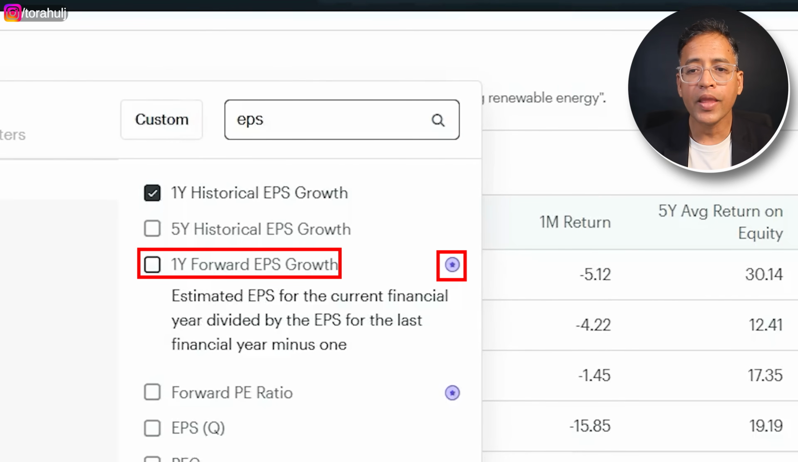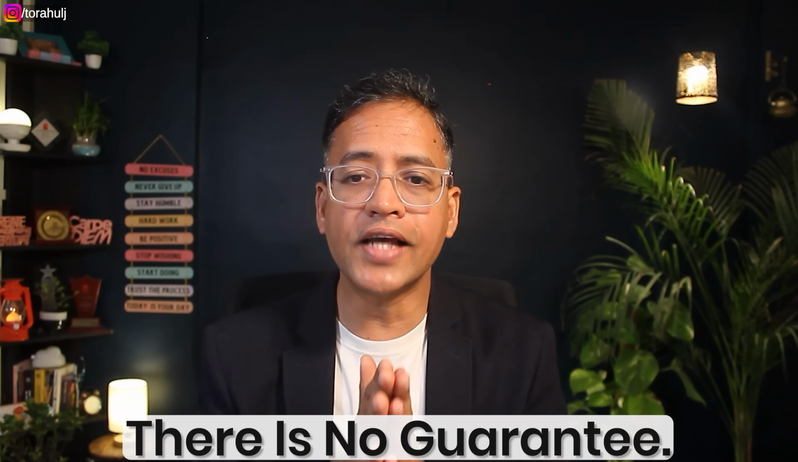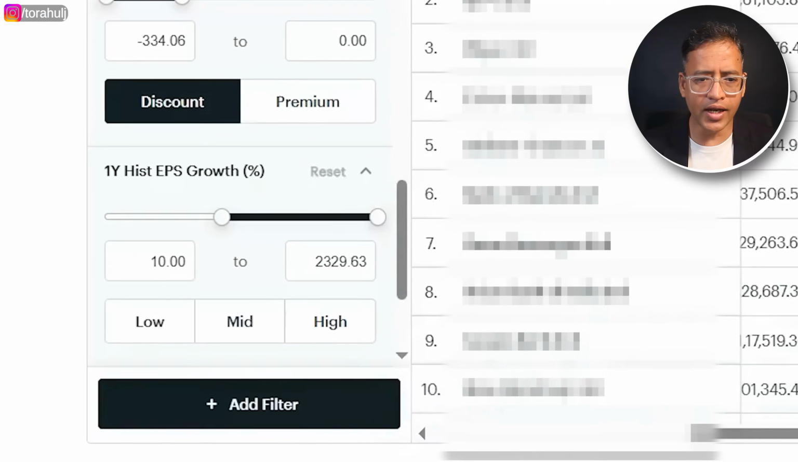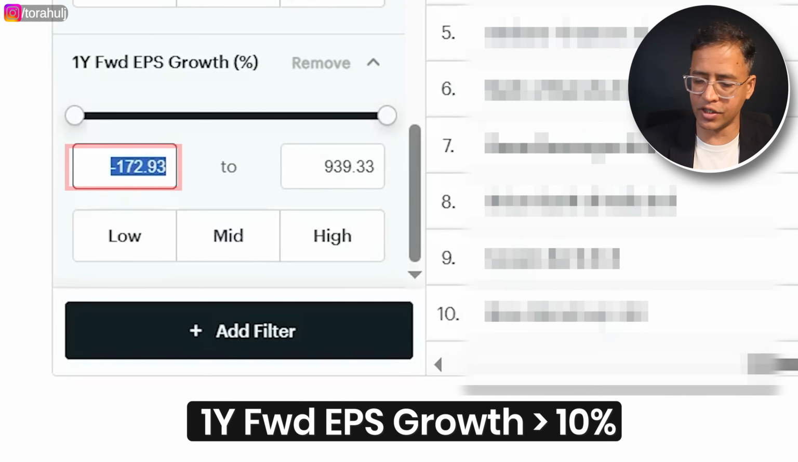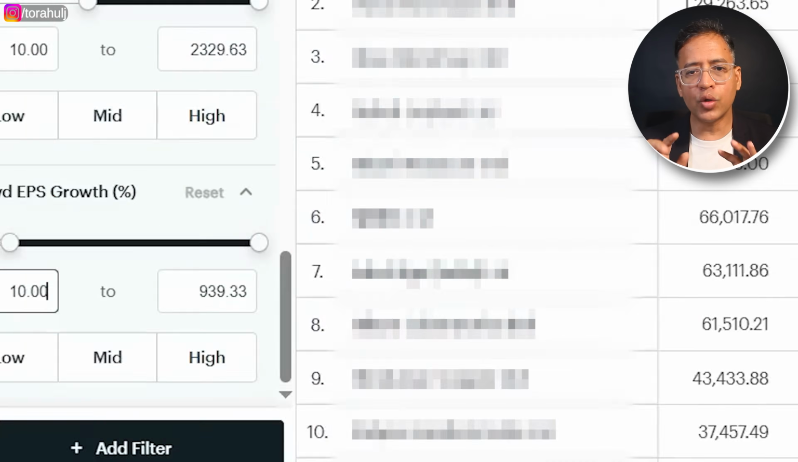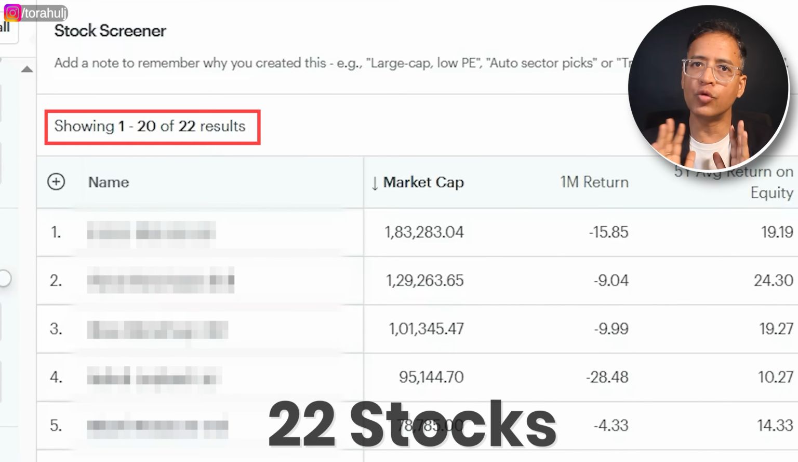I will add that here, but please understand that this is an estimation. It is not guaranteed. It is a forecast. This estimation could go horribly wrong, or it could be a really good estimation. We don't know, because nobody can predict the future accurately. So make sure you understand this is just an estimation, but at least we get some view. I'll add this one here, and again, I would say give me those companies where the estimate is more than 10% EPS growth rate. By doing this, I get to 22 companies. So I've used almost 7 filters and I've got to 22 companies so far.